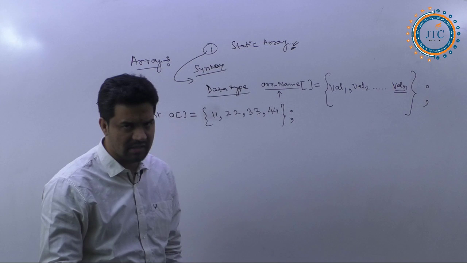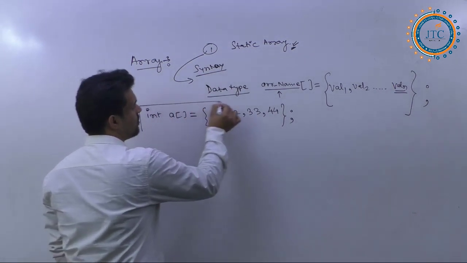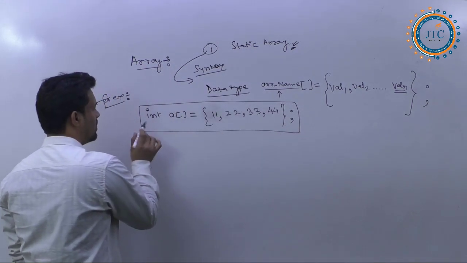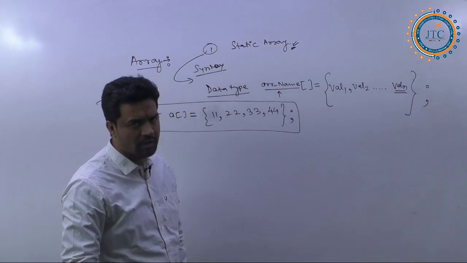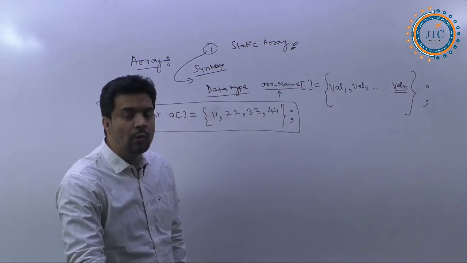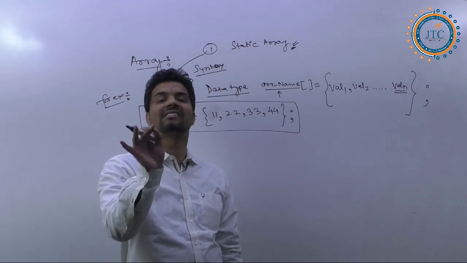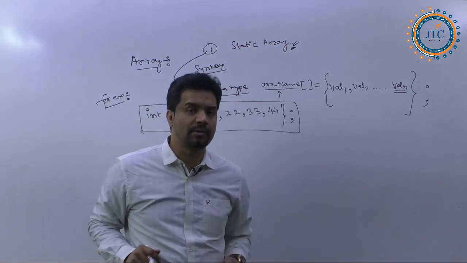So this array, and this representation which you have used in order to declare this array, remember this point: this representation will follow the indexing representation.